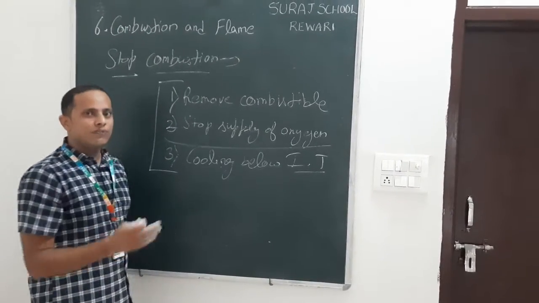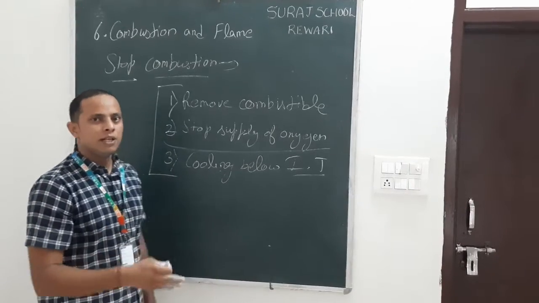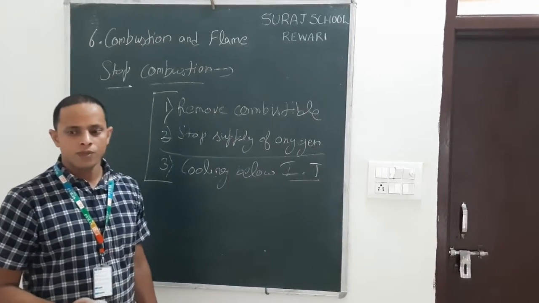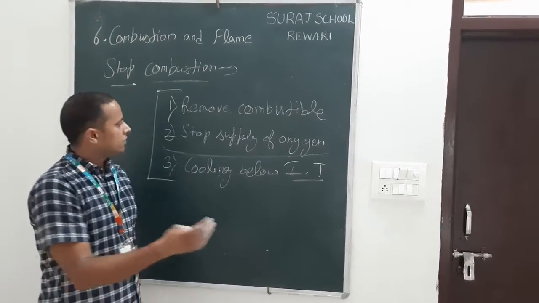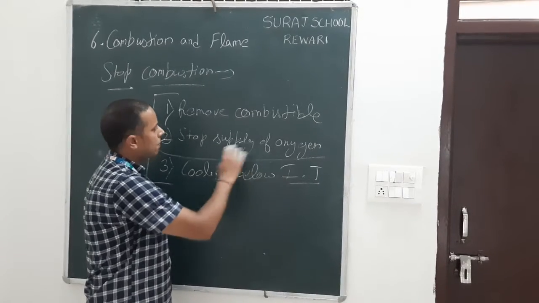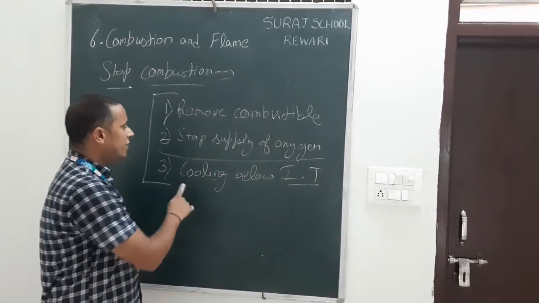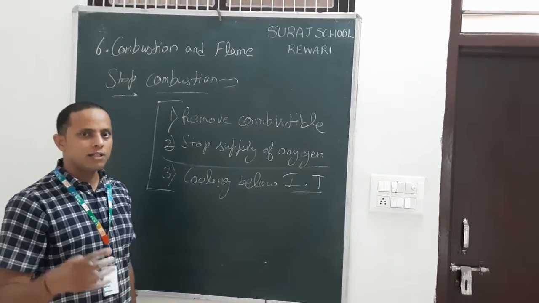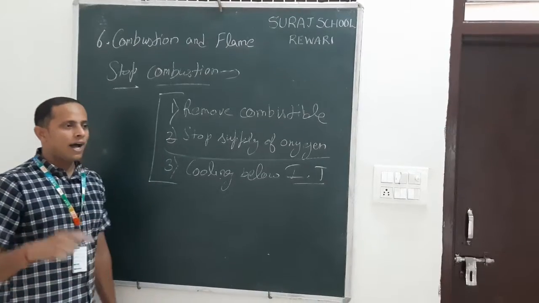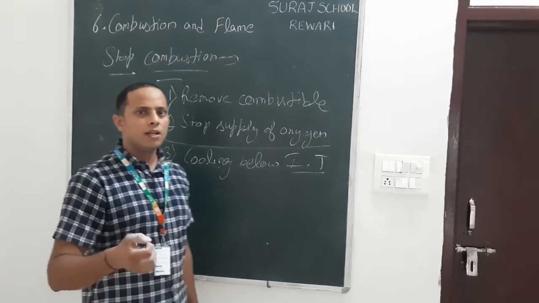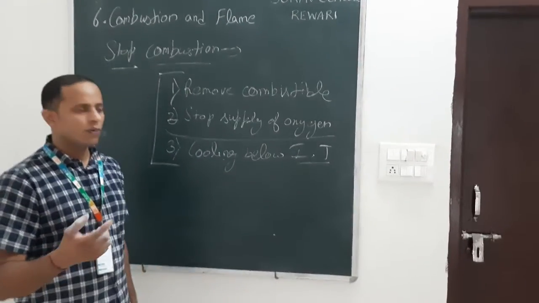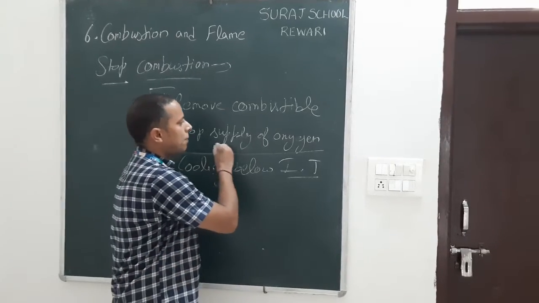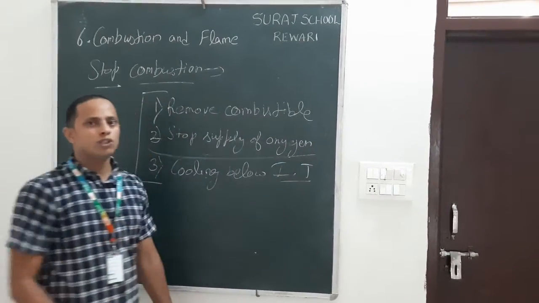But we use different methods on different types of fire. For example, on a fire in an electronic substance, we cut the supply of oxygen, because if we use water on electronic substances, they can get soaked and also get damaged. The fire on some substances, for example petrol and diesel, cannot be extinguished by water. So we also use cutting of the supply of oxygen.